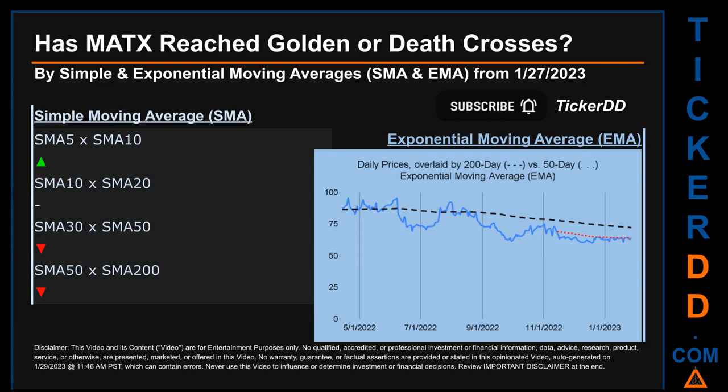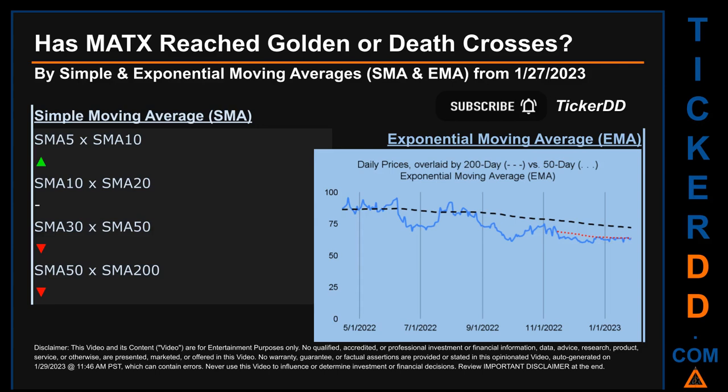Has MATX price reached golden or death crosses? Golden cross and death cross are basic signals that compare average prices across two specified trade day ranges, a short-term versus a long-term range. For example, 5-day versus 10 trade days. Essentially, a golden cross is a bullish signal. It appears when a ticker's short-term moving average crosses above its long-term average. Vice versa, a death cross is a bearish signal when the short-term crosses below its long-term moving average.